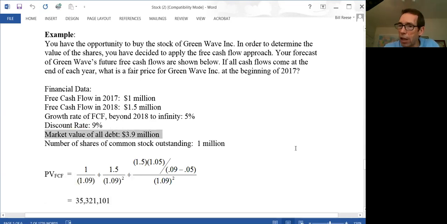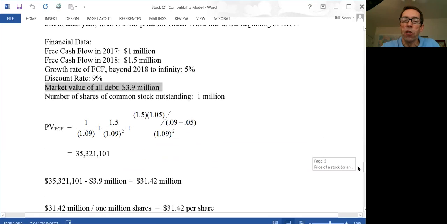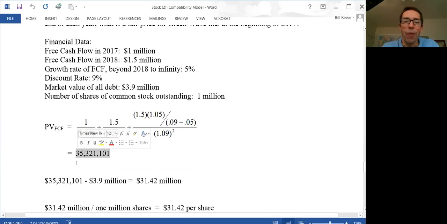The market value, not the book value, the market value of the debt was $3.9 million. So if this represents the market value of the stock plus the market value of the debt, when we subtract from it the market value of the debt, what we're left with is the market value of the stock. So there is the present value of all the cash that goes to the stockholders.